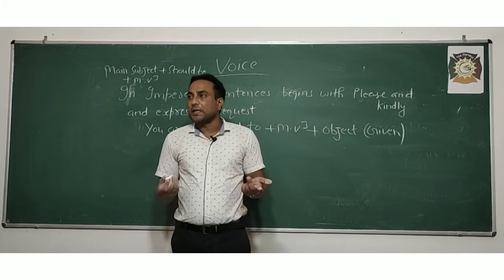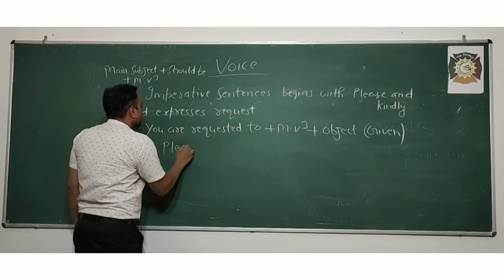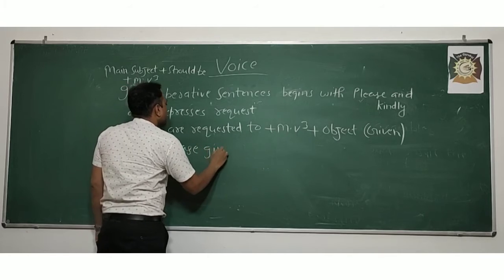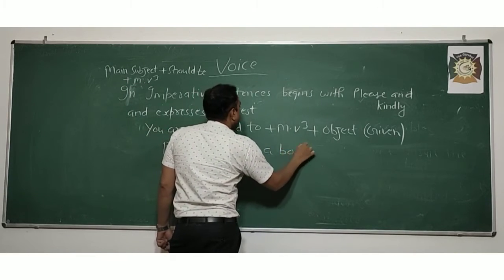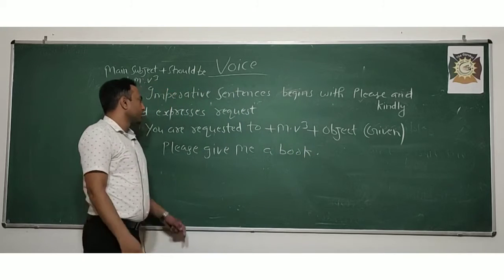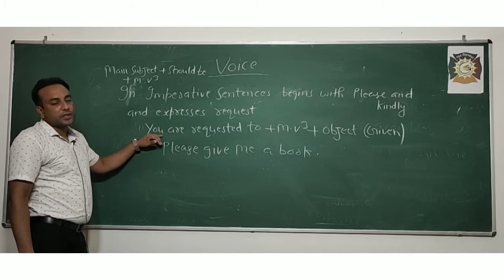How will you say please give me a book? Go according to this formula: you are requested to give me a book.